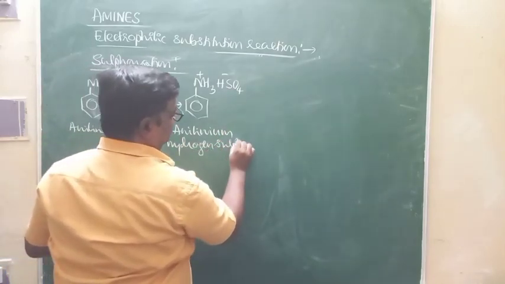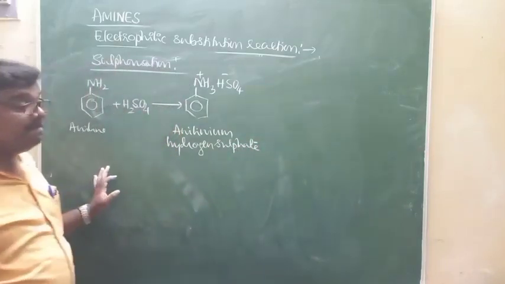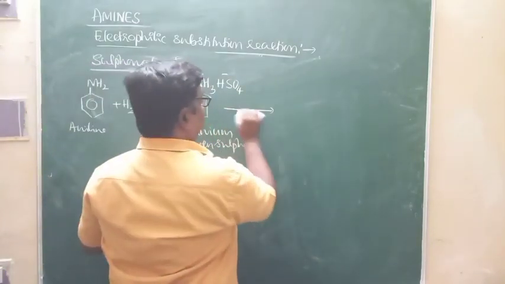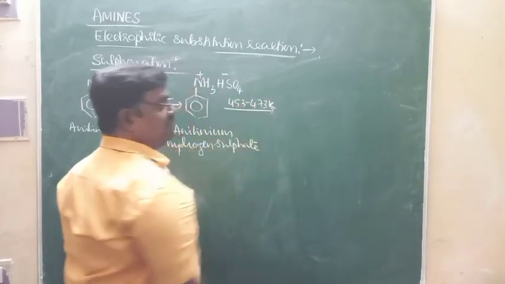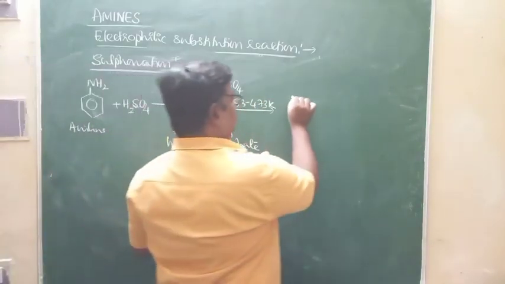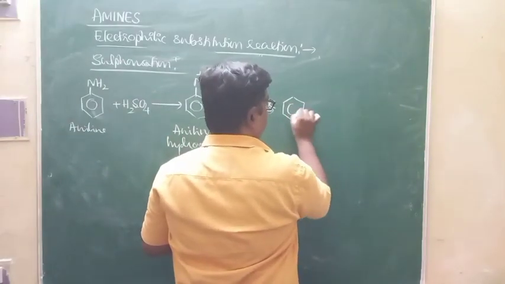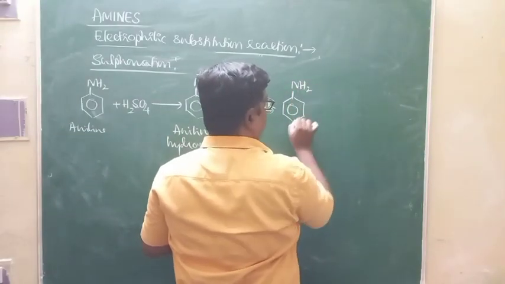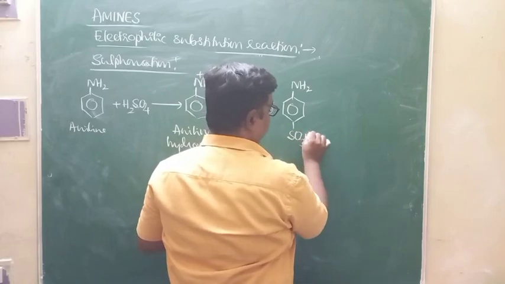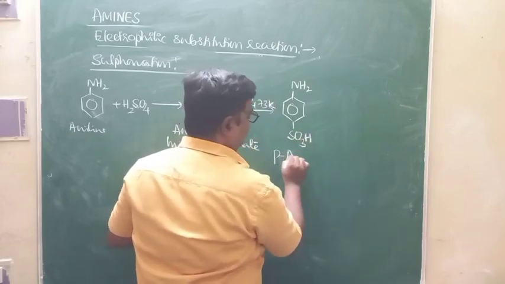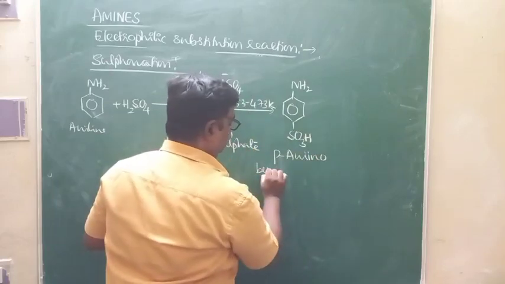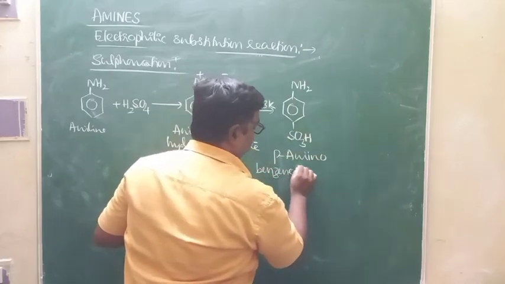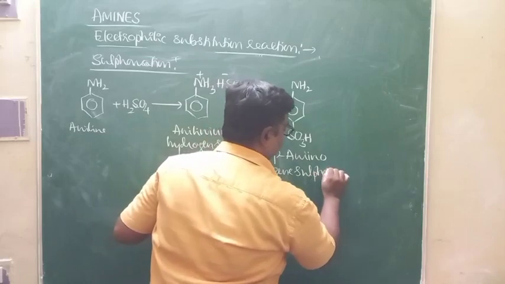Now when this compound is heated to 453 to 473 kelvins, it gets converted into, look at this, this is NH2, and of course this is SO3H, para-amino benzene sulfonic acid.